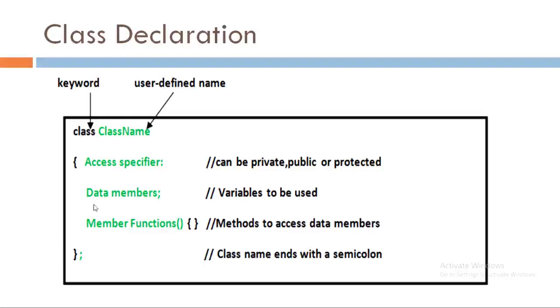After that data members, that means the variables of the class, and member functions, that means the relationship that objects share, that is method to access the data members. Here one important point is the class must end with a semicolon, that is compulsory. So this is how we are declaring a class.